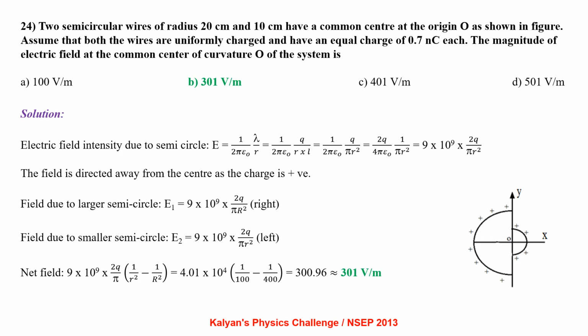Field due to the larger semicircle E1 equal to 9 into 10 power 9 into 2Q by pi R square towards right. Field due to the smaller semicircle E2 equal to 9 into 10 power 9 into 2Q by pi r square towards left. The net electric field is 9 into 10 power 9 times 2Q by pi times (1 by r square minus 1 by R square), which comes out to be approximately 301 volt per meter.